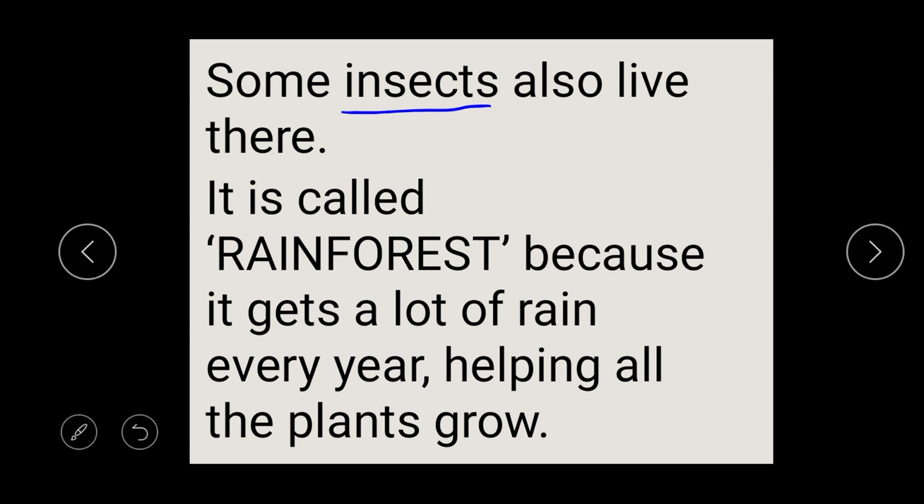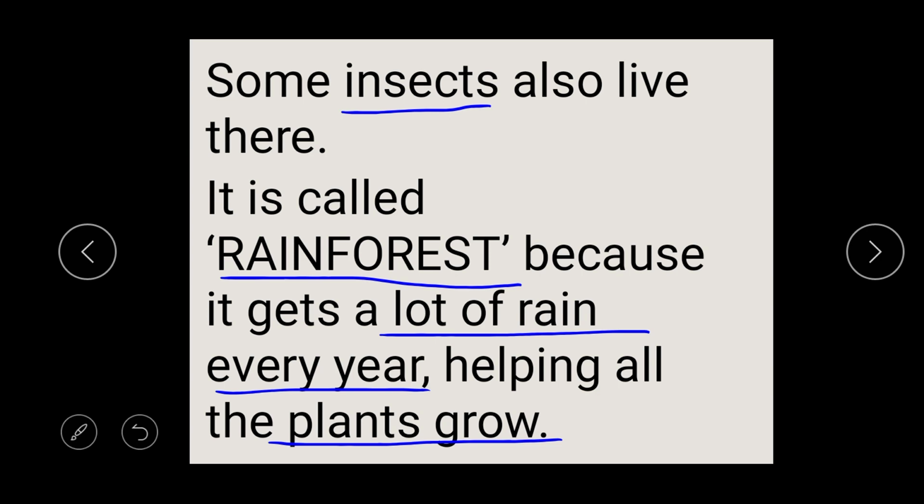Rainforest habitats are called rainforest because they get lots and lots of rain every year, and that helps the plants to grow so tall, beautiful, greenish, and lovely. So it's called rainforest because it gets lots of rain every year.